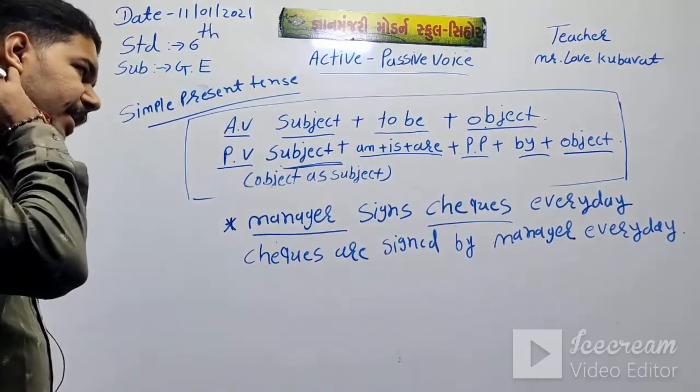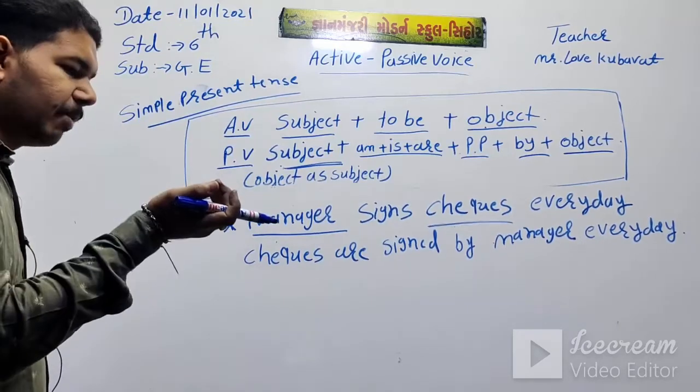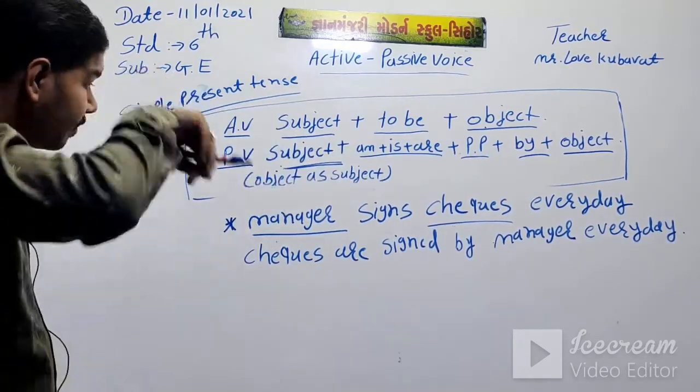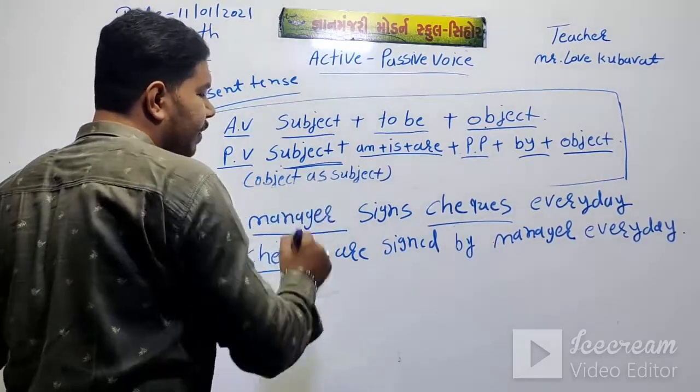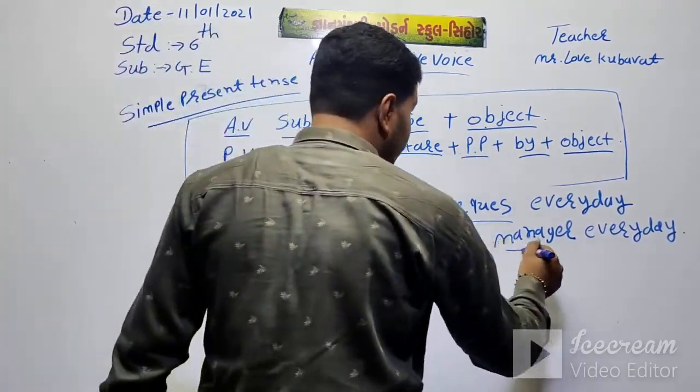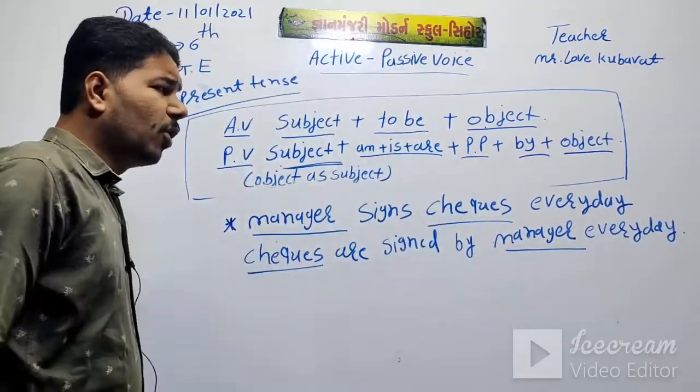Manager signs checks every day. Checks are signed by manager every day. This is the object as subject, and this is the subject as object.